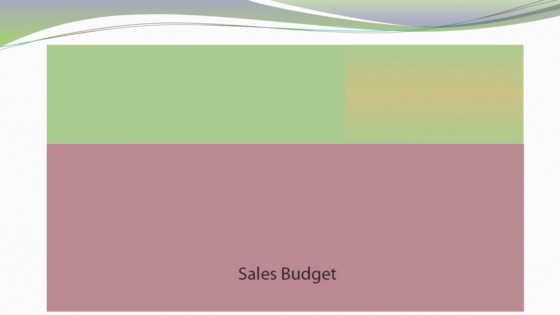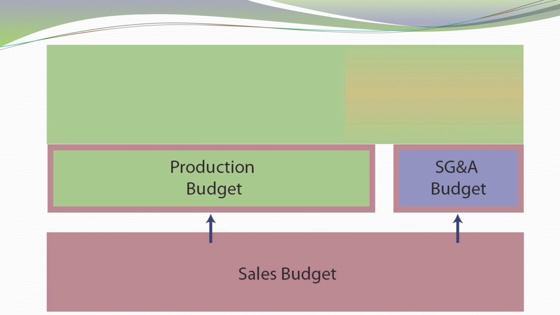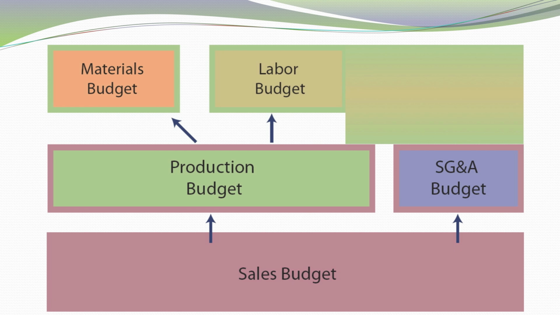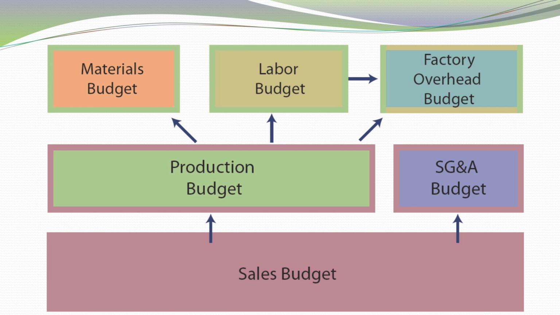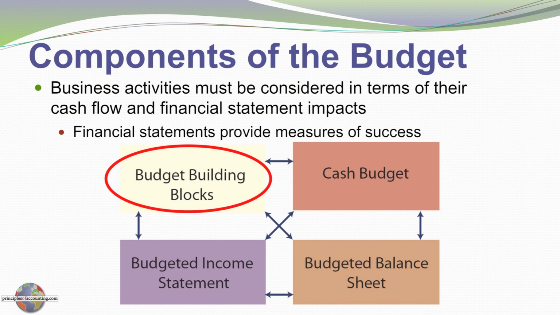Here's a graphic that reflects the sales budget. The sales budget drives the production budget and the SG&A budget. The production budget drives the need for materials and labor, and the production budget and labor, sometimes taken together, drive the need for the factory overhead budget. So all of these are interrelated components in the master budget. They're the building blocks, in other words, for the organization's financial plan and financial outcomes. They drive or relate to the cash budget, the budgeted income statement, and the budgeted balance sheet. All of this collectively then forms up the master budget for the organization.